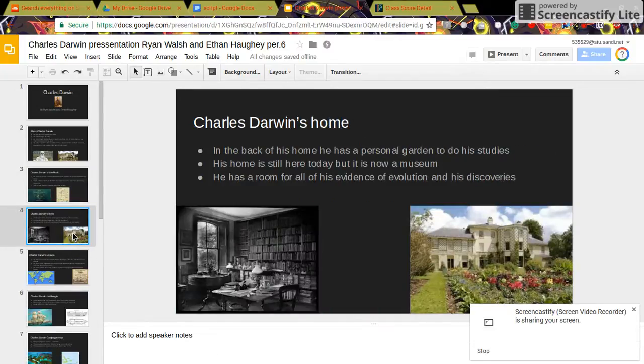Charles Darwin's home. In the back of his home, he had a personal garden for his studies. His home is still there today, but it's now a museum. He had a room all for his evidence of evolution and his discoveries.